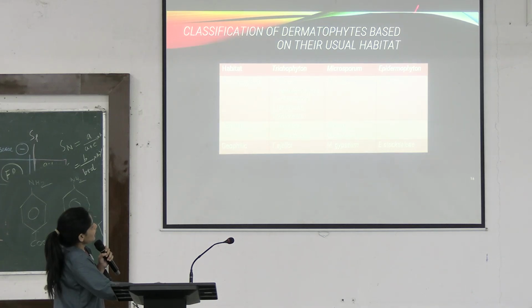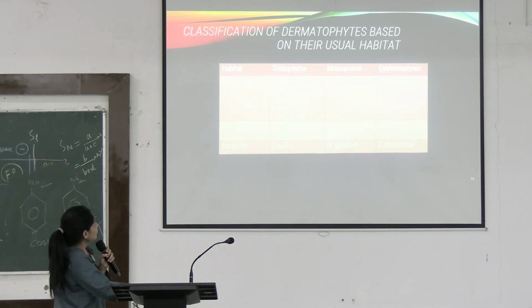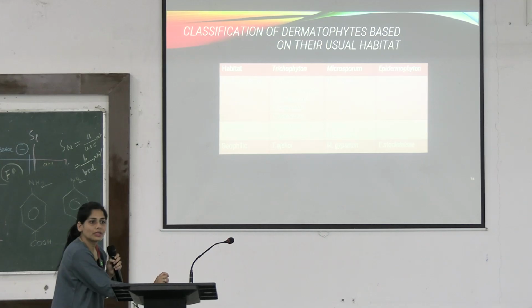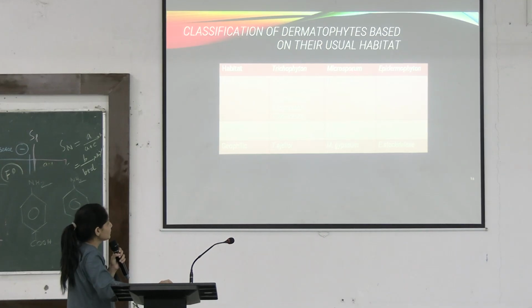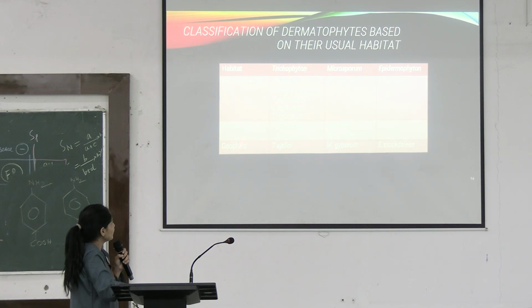Now, based on the usual habitat, what do you mean by usual habitat? Where they reside, where the fungus is found commonly. There is anthropophilic, zoophilic and geophilic. By this we mean anthropophilic, mostly causing human infections. Very common human infections observed in all these 3 dermatophytes. Zoophilic means attacking the animals. And geophilic, surviving in nature, surviving in the soil. This is how, based on their habitat, we classify them: anthropophilic, zoophilic and geophilic.